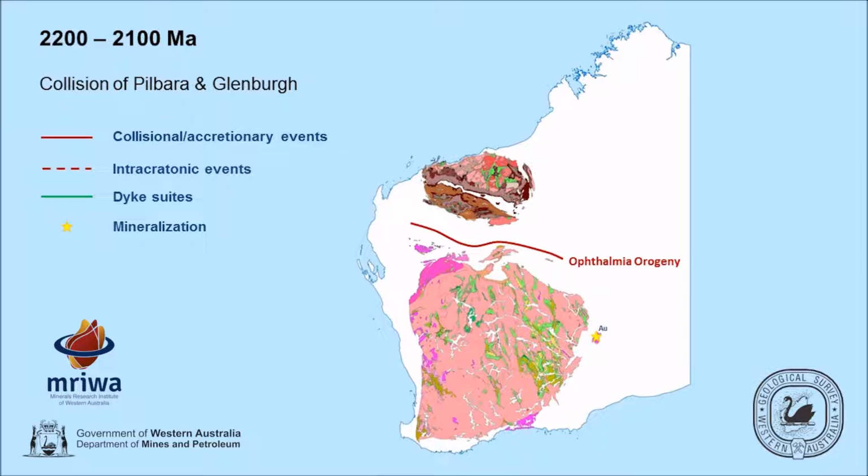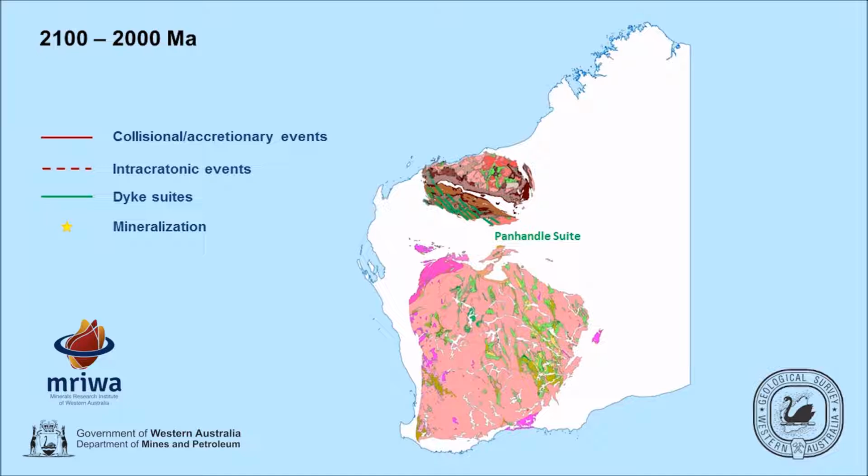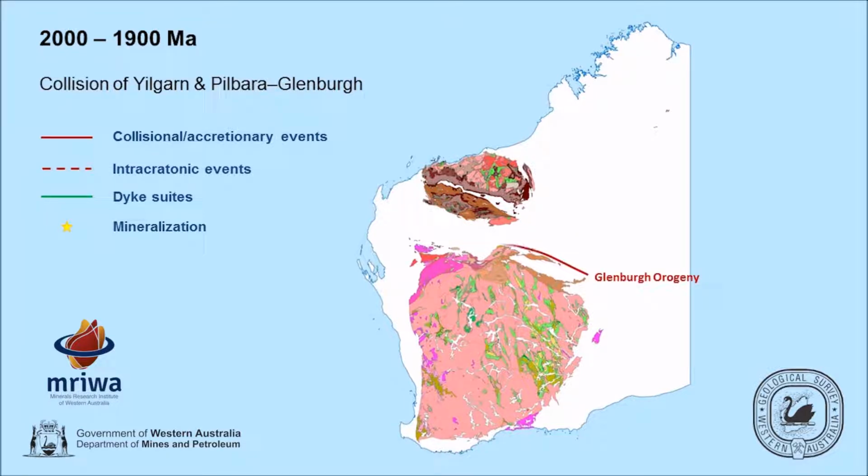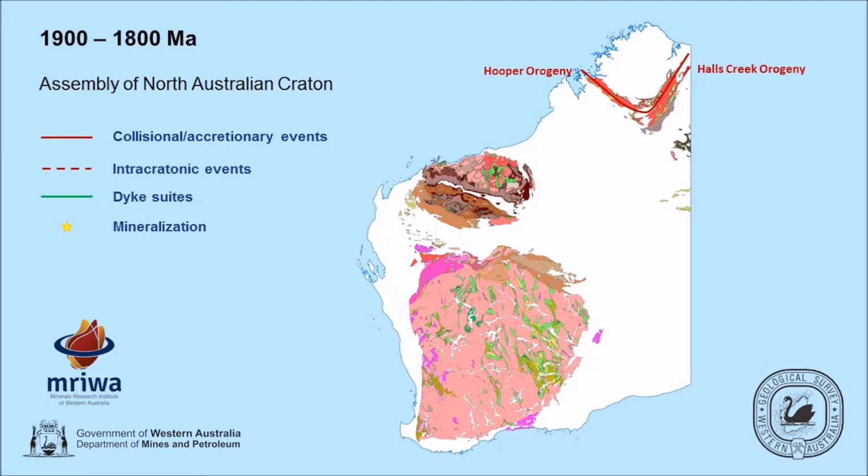resources boom. The formation of the West Australian Craton during the Glenburgh orogeny about 2 billion years ago creates VMS and orogenic gold mineral systems along the northern margin of the Yilgarn Craton. The assembly of the North Australian Craton starts about 1.9 billion years ago and results in the formation of orogenic gold, base metal and PGE mineral systems in the Kimberley and the Tanami regions.